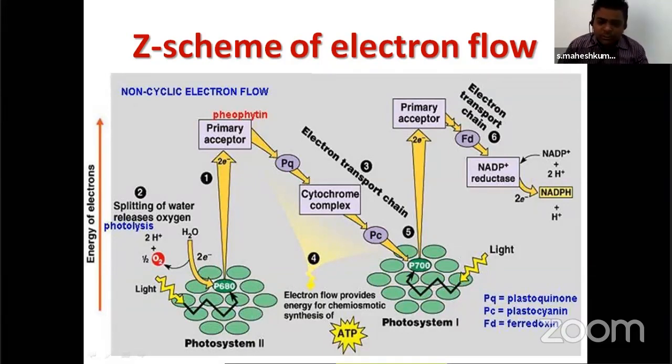But what about photosystem 2? How will it get electrons? It will get electrons by water lysis. That is very, very, very important. Here in the photosynthesis equation, we are telling 6CO2 and 12H2O, the water. Where is it utilized?